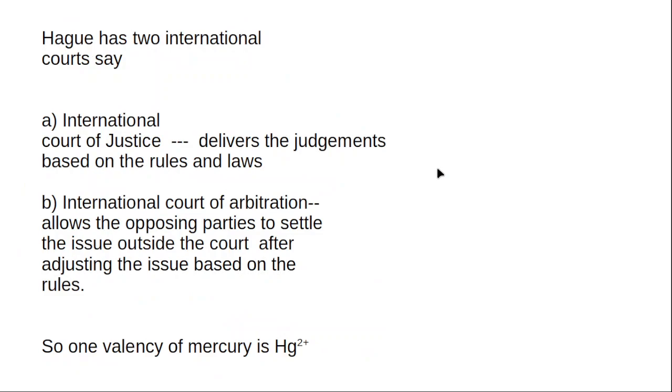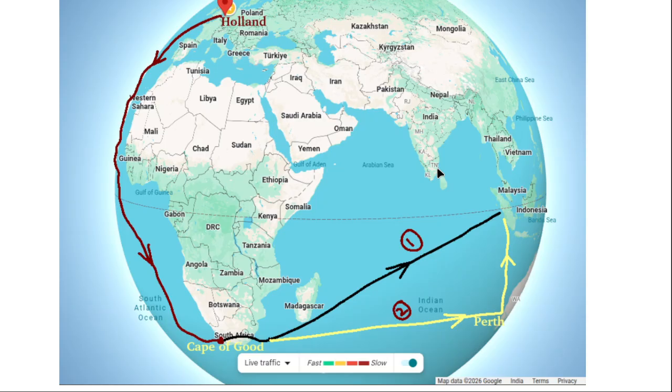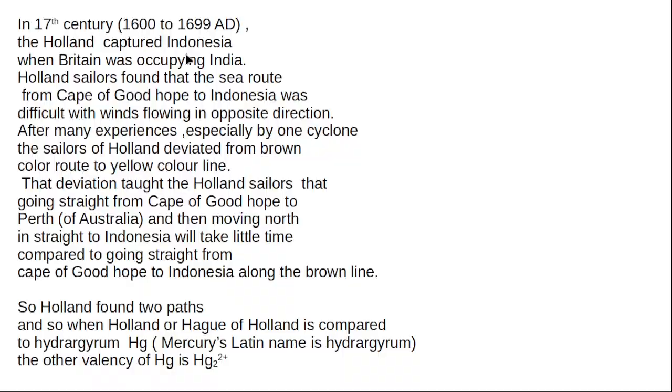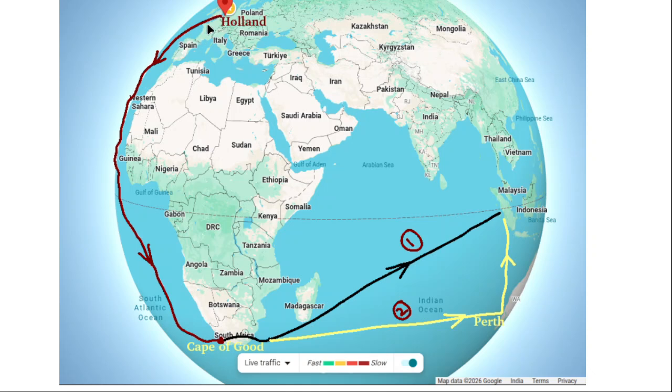In the 17th century, which means 1600 to 1699 AD, Britain was trying to occupy India, and Holland was trying to occupy Indonesia. Over the course of years, both countries were successful.